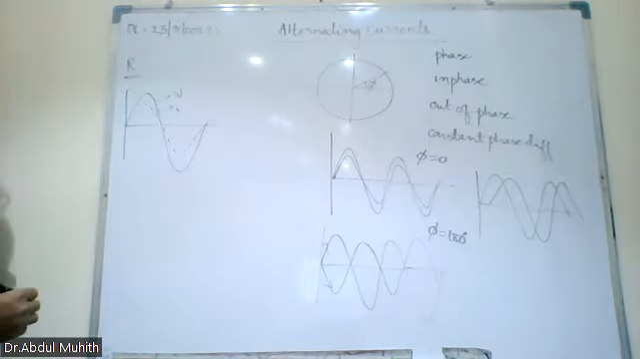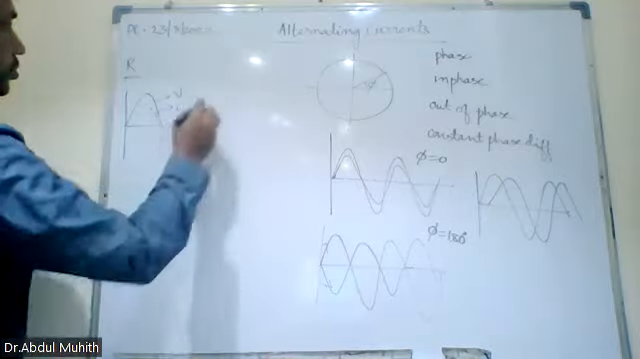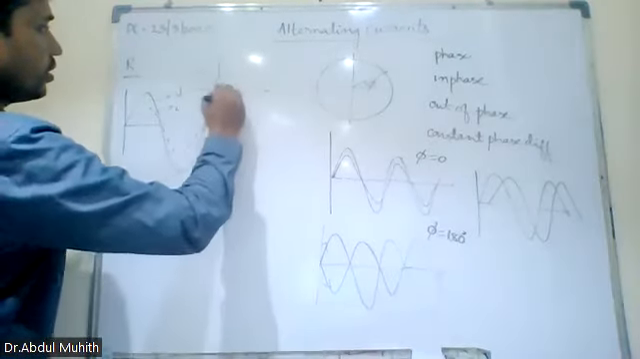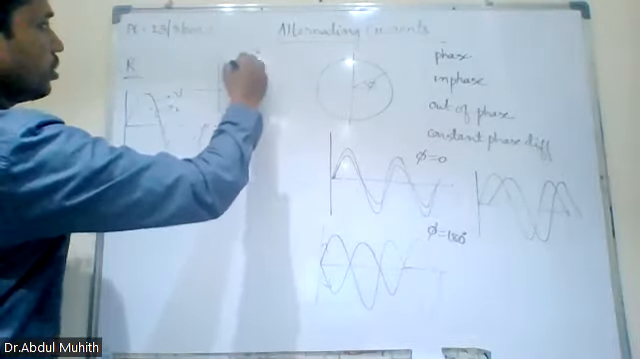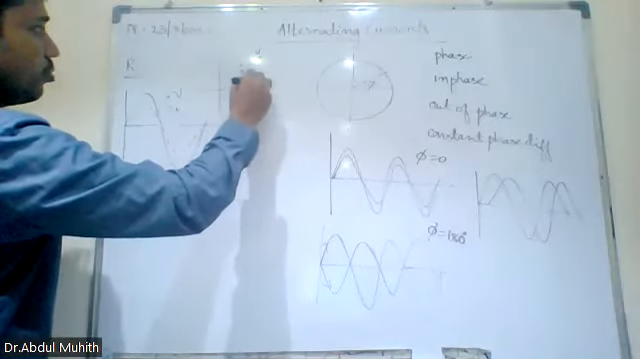Now, the second one is what? Capacitor. So when I draw the phasor diagram, how is it? The phasor diagram is like this. This is the voltage and this is the current, and this is the phase angle.